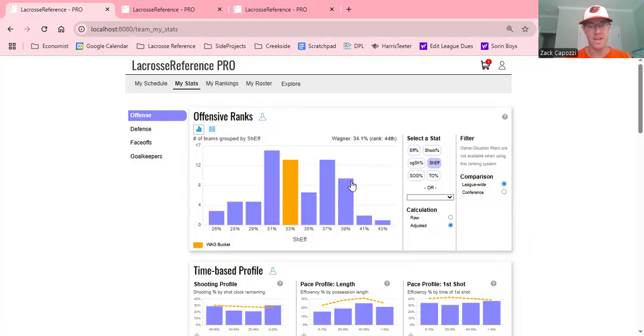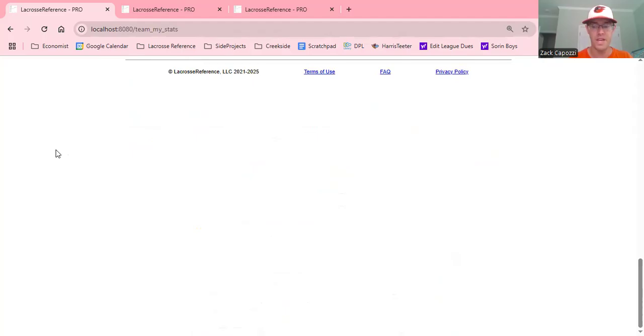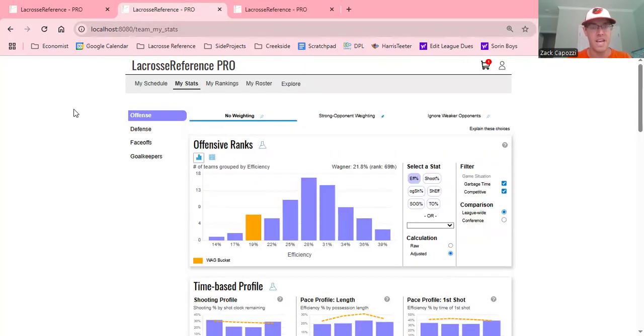And this is all based on that opponent adjustment, right? So how good they are relative to the league average. We adjust your performance against that team based on that amount. And this has sort of been the standard, the default for everybody. I got some feedback from a bunch of programs that this is a good baseline, but not always the best way to think about things. And so I've come up with essentially a different set of algorithms that you can use as your default ranking. So the no weighting is essentially what we've always had.